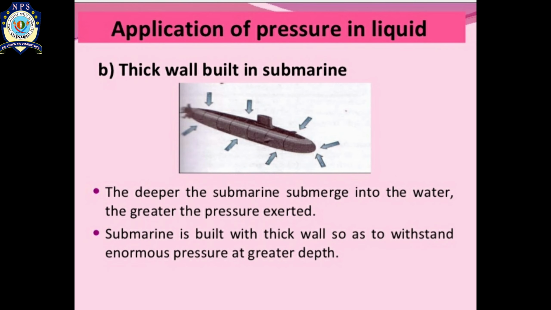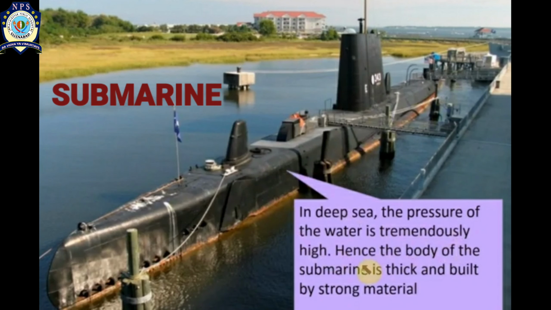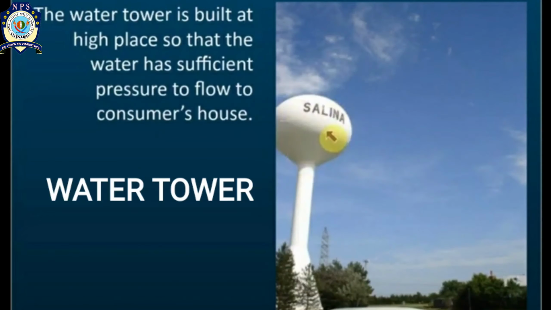So in this application, a thick wall is built in a submarine. Why? Because the deeper the submarine is submerged in the water, the greater the pressure exerted on it. A submarine is built with a thick wall so as to withstand enormous pressure at greater depth. Here you can find in the deep sea the pressure of water is tremendously high. Hence the body of the submarine is thick and built of a strong material so that it should not be crushed by the high pressure of the water.